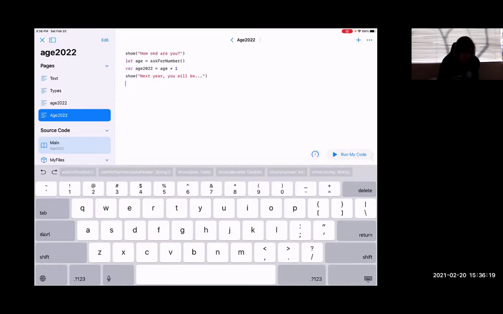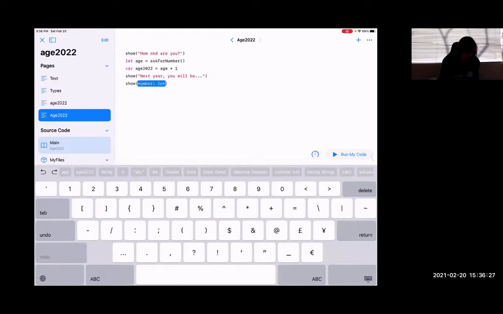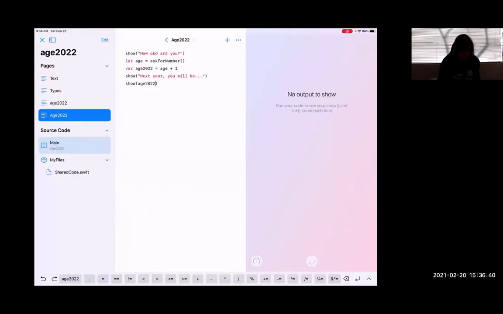So let's look for show, and actually it is going to be a number, okay? But I'm going to replace it for an integer, which is age 2022. I just selected 2022. Now I'm going to run this program.